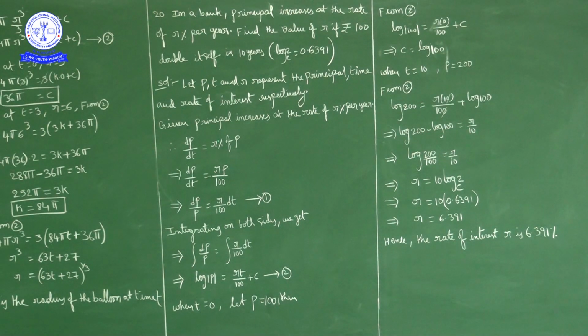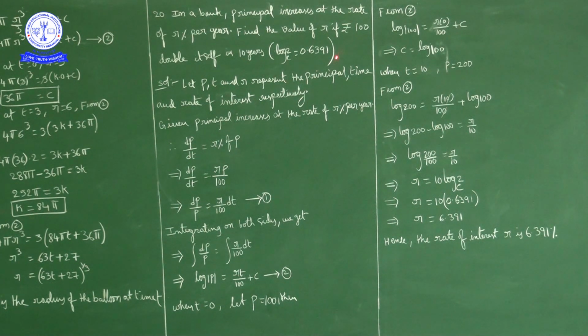Now log a minus log b, what can we write? Log a minus log b is log a by b. So log 200 minus log 100 is log 200 by 100, equal to r by 10. So r is equal to what? Cross multiply 10 this side: 10 times log 2 to the base e.